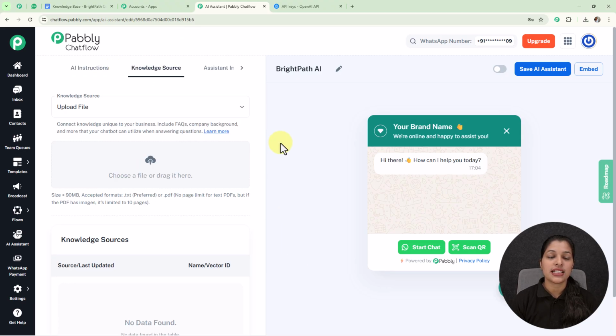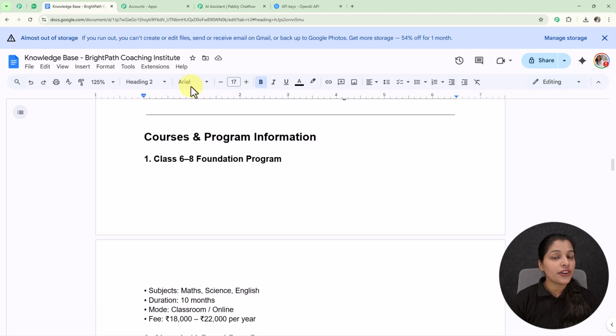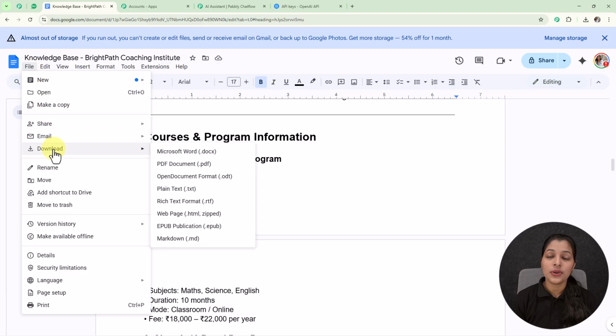So here I'm going to select it, and here we have to upload the knowledge base containing details of our business. And you have to remember that your file format will be only accepted in .txt or .pdf, and if you have any image in .pdf file then there is a limitation of 10 pages. And now for downloading your file in either of these formats you just have to go to the knowledge base which you have created for your business, and now on the files menu you will be getting this option for downloads, and on the downloads you will be getting many formats on which you can download your file.